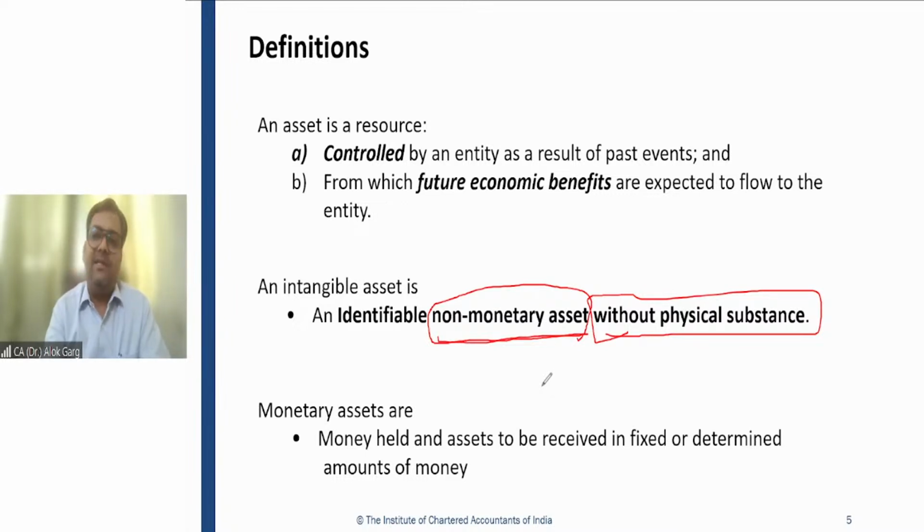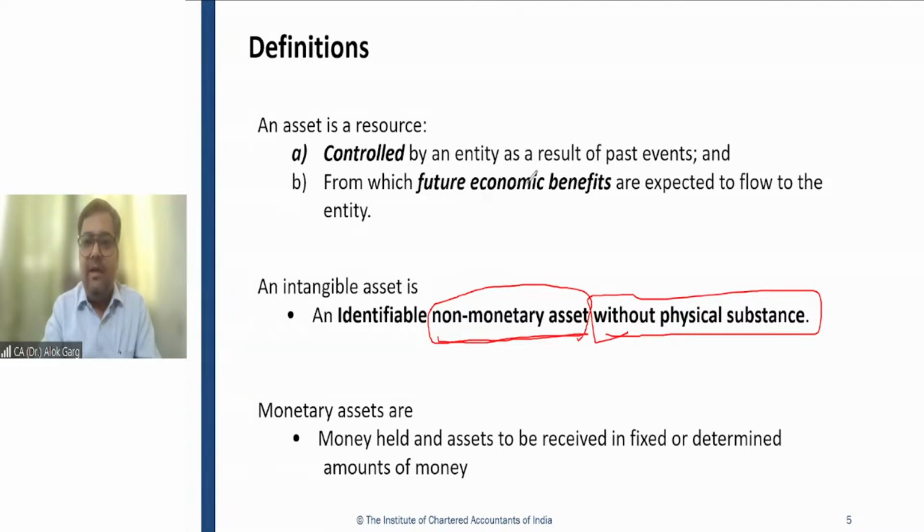What is a monetary asset? Monetary assets are money held and assets to be received in a fixed or determinable amount of money. So monetary assets are those assets in which you will get a fixed amount of money.